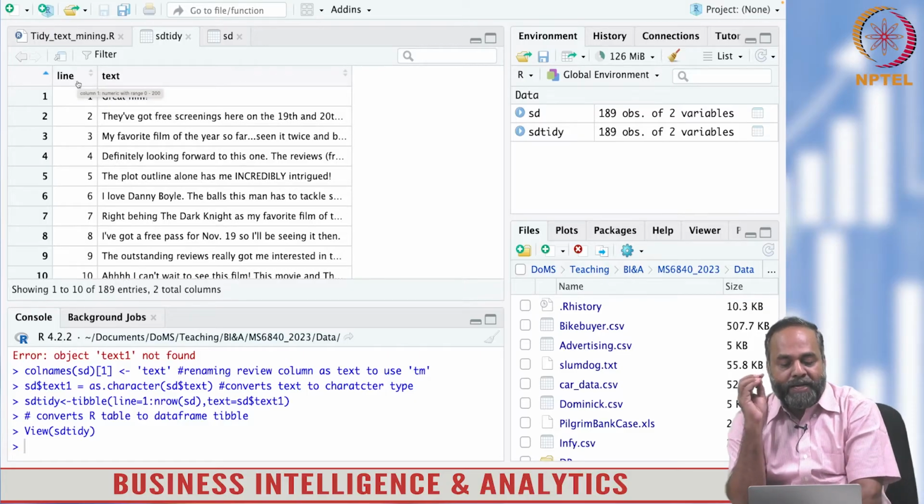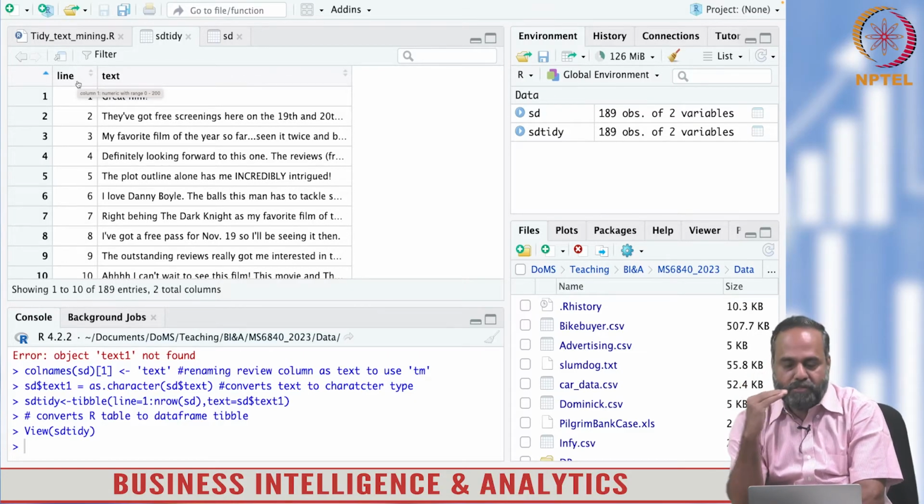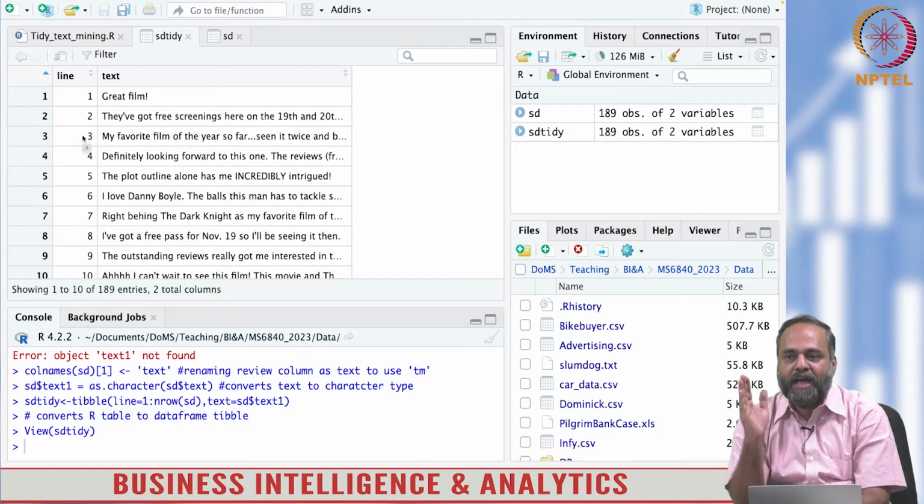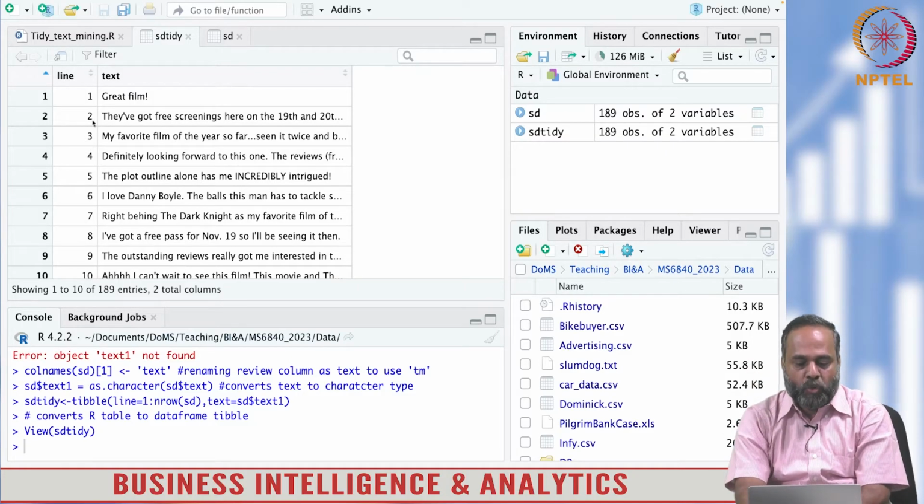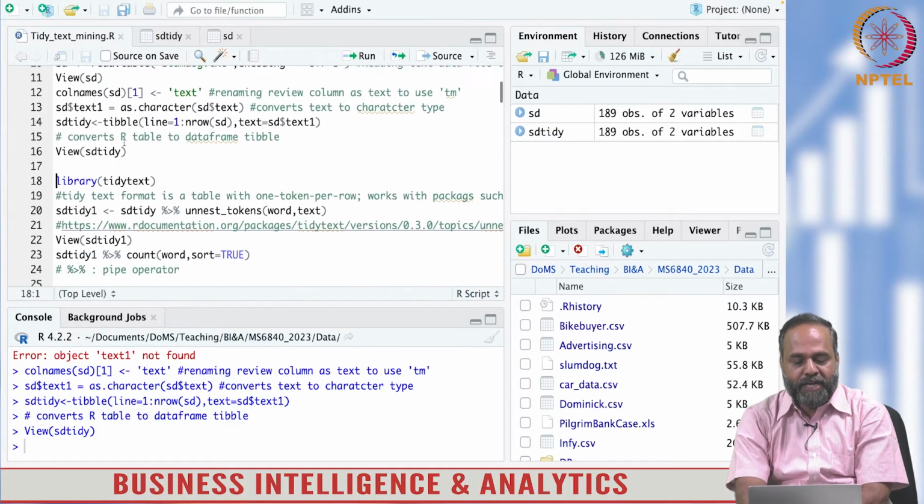So the idea here is, in a tibble, each row has an identifier. That line is nothing but an identifier for a document. So document 1, document 2, document 3, it gets identified. It's like a key added. A tibble adds a key to a table to identify each row. So each document has a document identifier. For example, great film is doc 1. They have got free screenings and so on, document 2. So that is a key added. Let's have that understanding and move on.